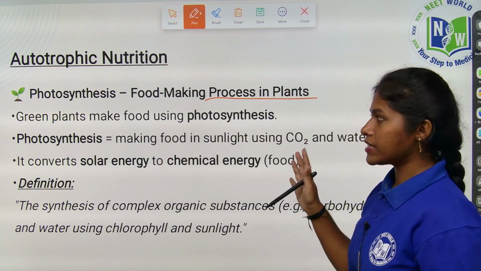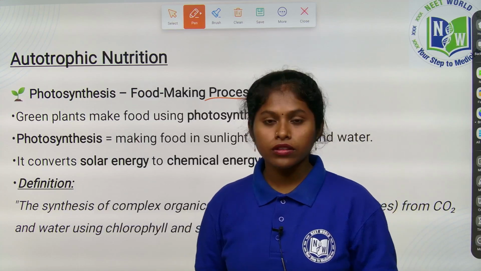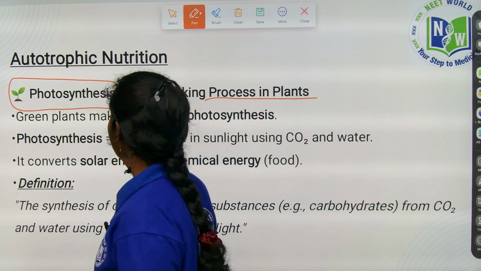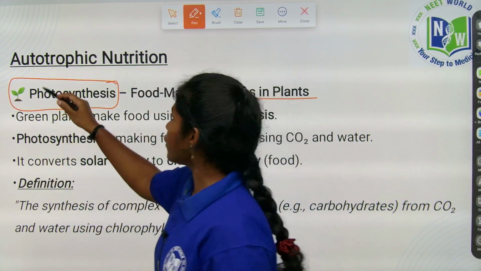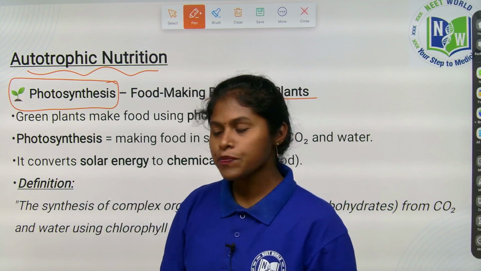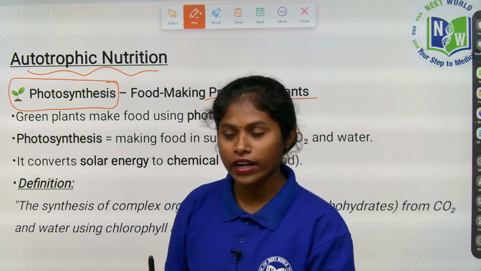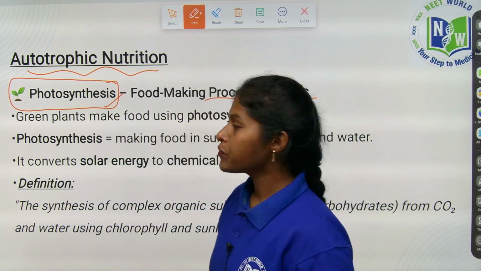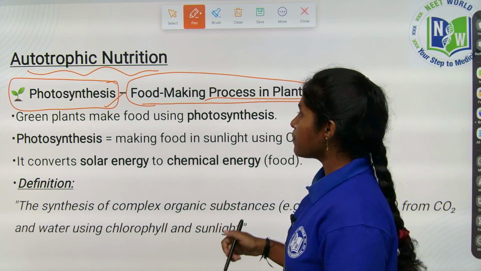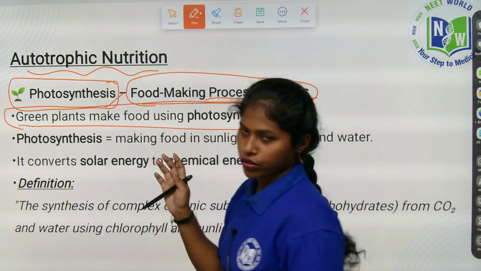The process of making their own food is photosynthesis. So the food making process in plants we call photosynthesis, and all green plants make their food by using this process.